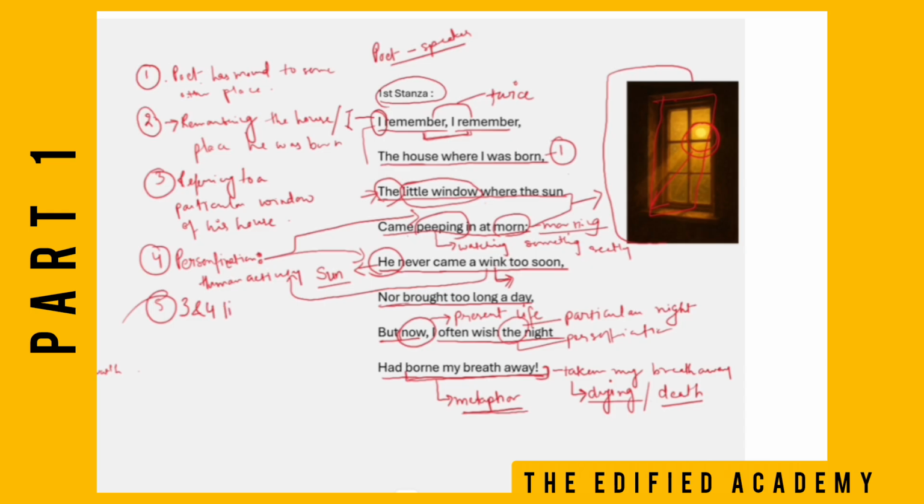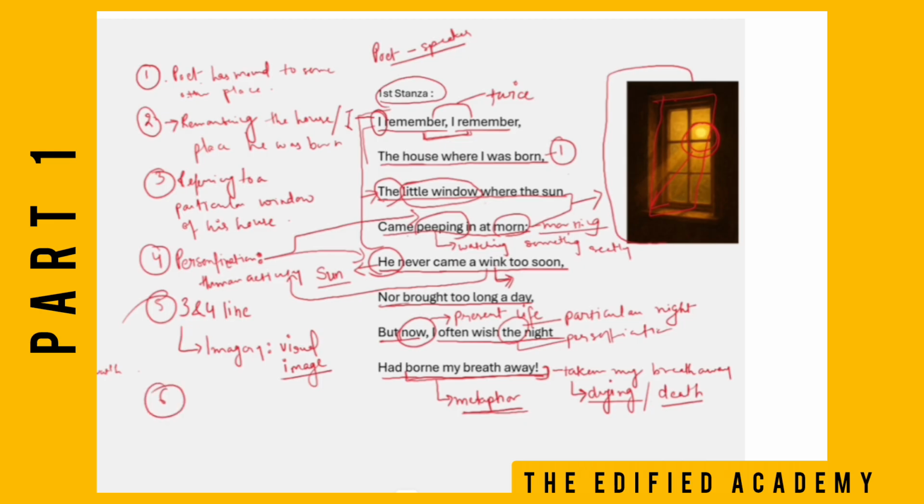Just look at this picture and imagine the thoughts of the poet. So here we can also write that in the third and fourth line, he uses imagery, which means visual image or visual representation of something.